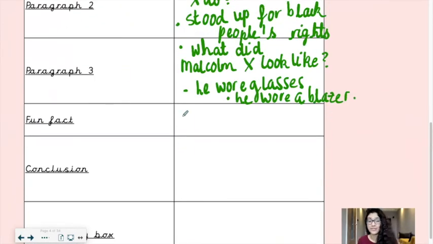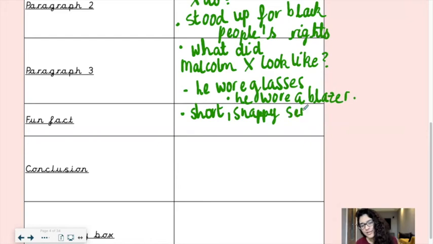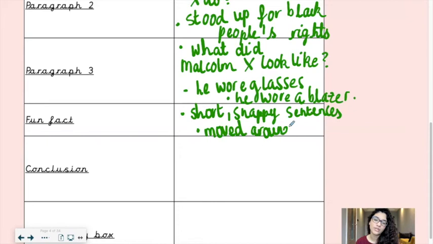Now the fun fact has its own section here. So here I'm going to write my fun fact. I'm also going to write that I want this to be short and snappy sentences, because fun facts are fun for that reason. You're just quickly able to get information without having to read a long passage of writing. And then I'll write the fun fact that I found out about him, which is that he moved around a lot.